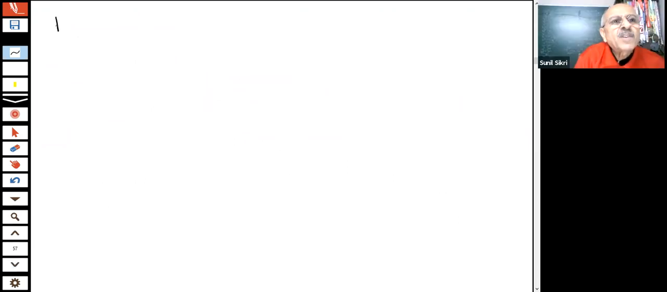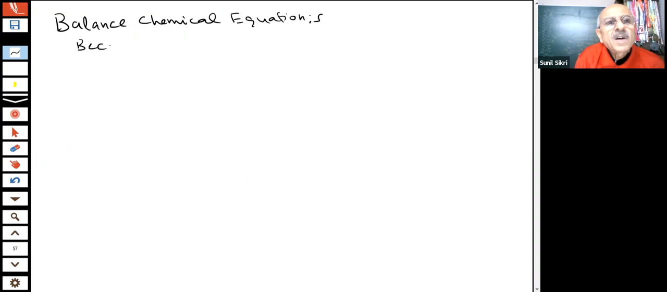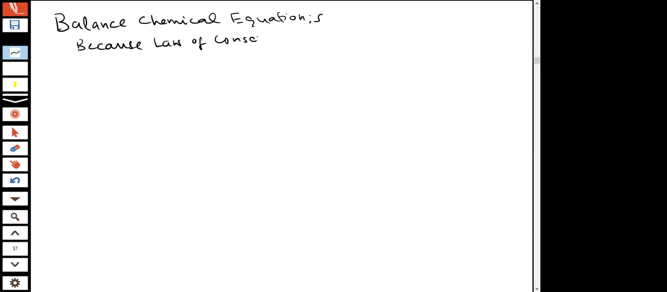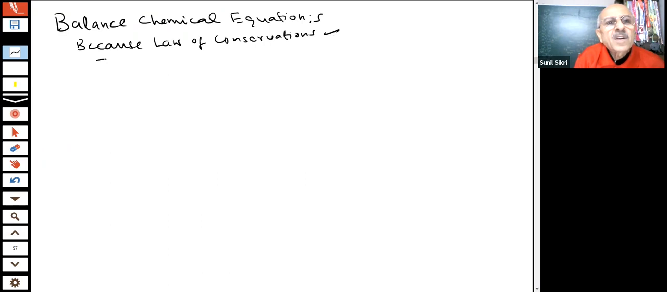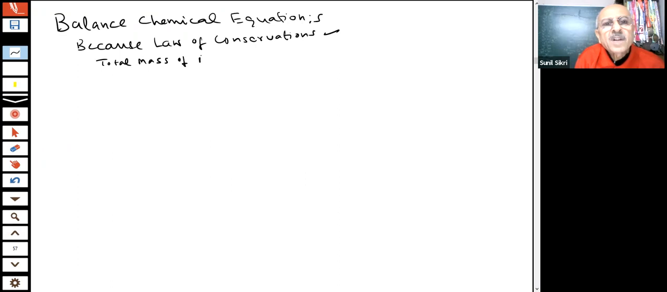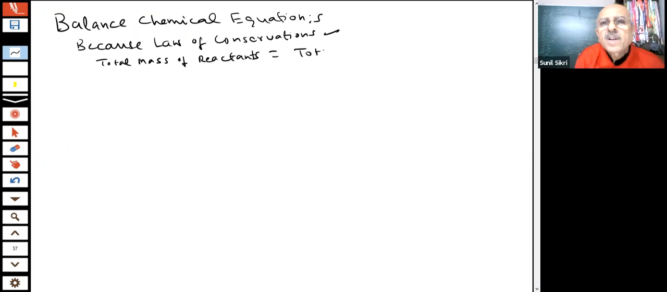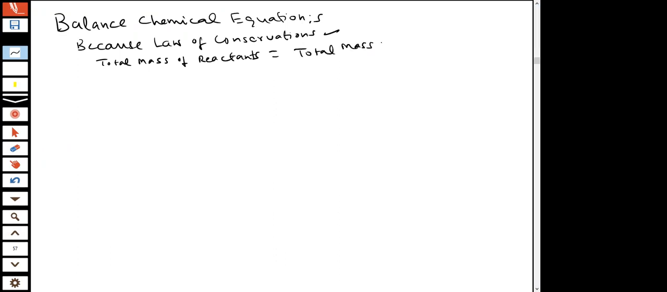I am saying, student, what you told me, that we should balance the chemical equations. Balance the chemical equations means, because the law of conservation of mass says that the total mass of reactants must be equal to, students, the total mass of the products.